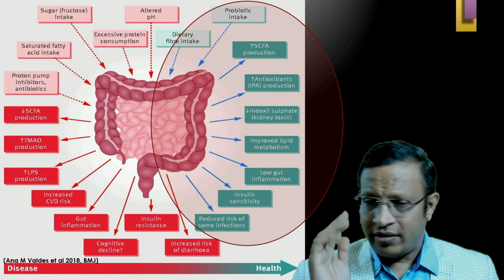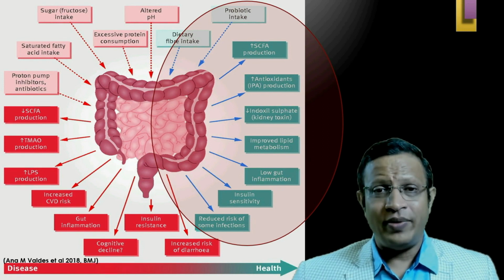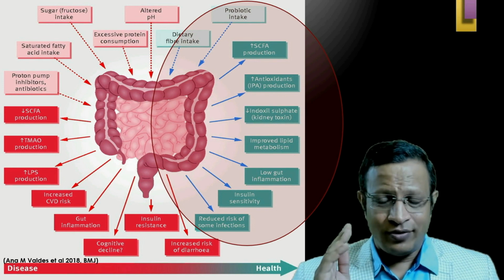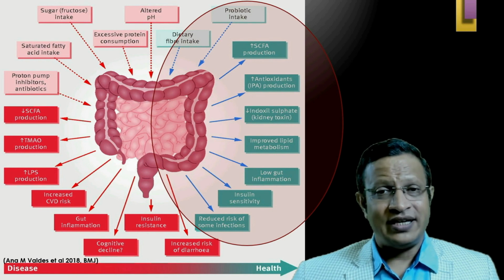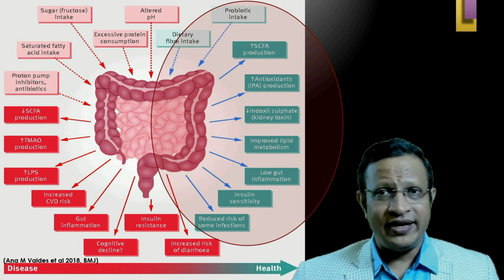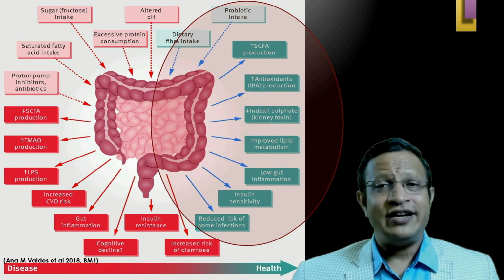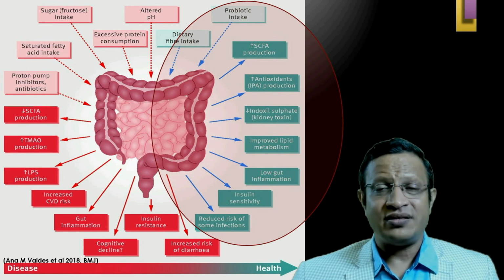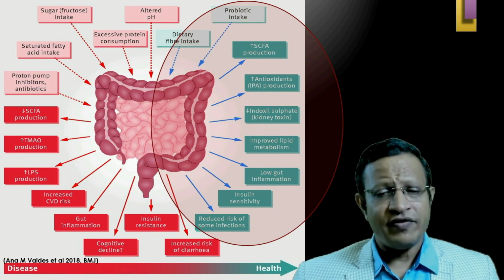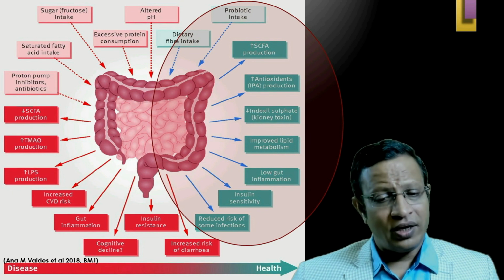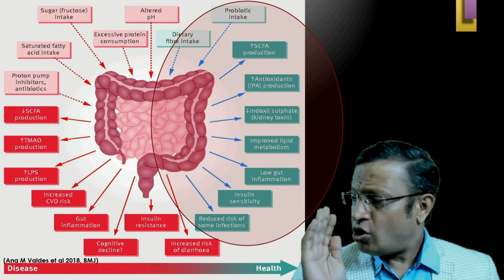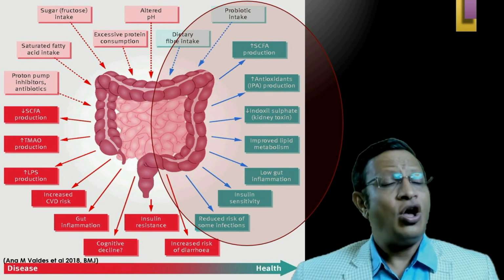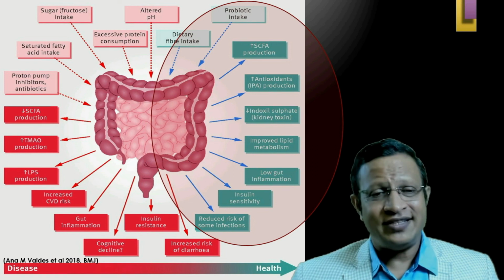If you look at this diagram, on the right side you'll see a green color which talks about the helpful microbiota, where there is dietary intake, probiotic intake, increased short chain fatty acids, increased antioxidants, decreased indoxyl sulfate, which is a kidney toxin, further improved lipid metabolism, low gut inflammation, insulin sensitivity, and reduced risk of infection. That means on one hand, you can see health. On the other hand, you can see there is disease.